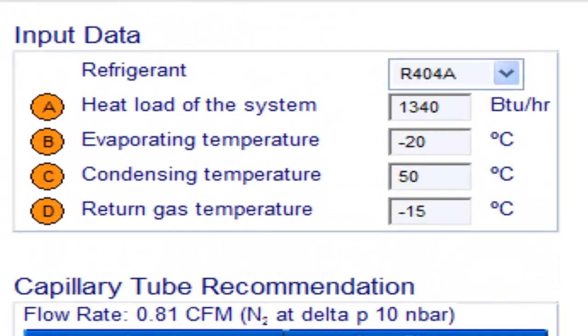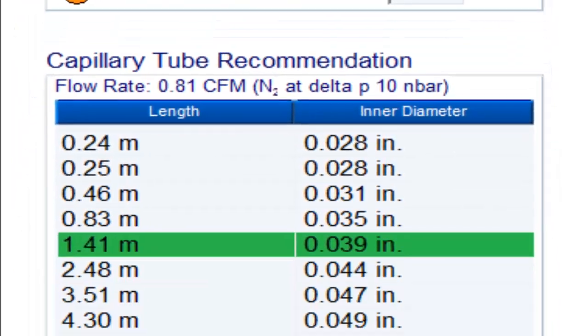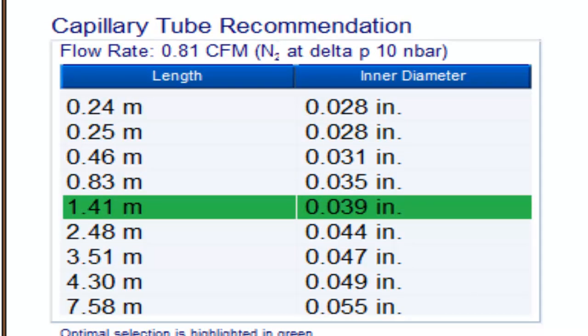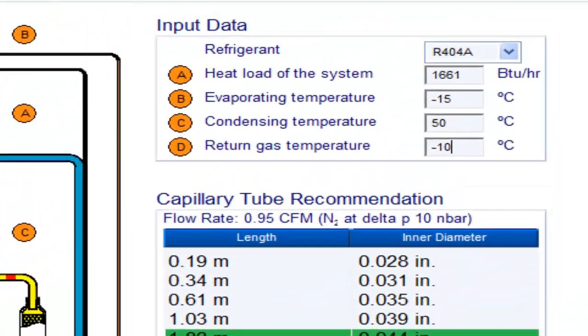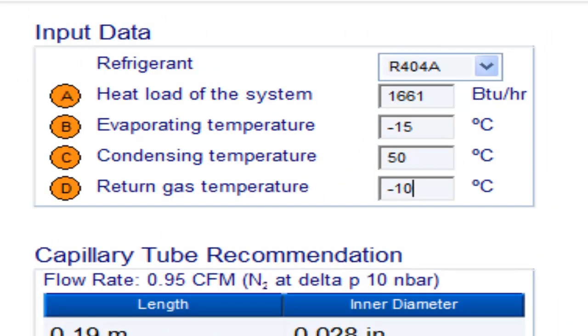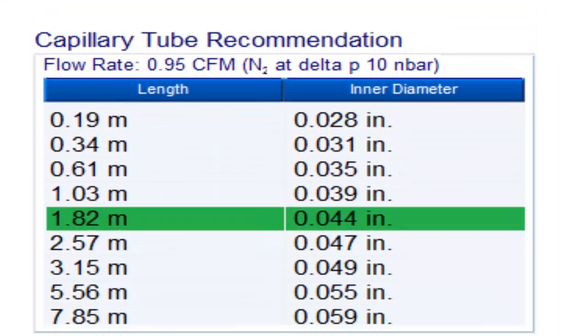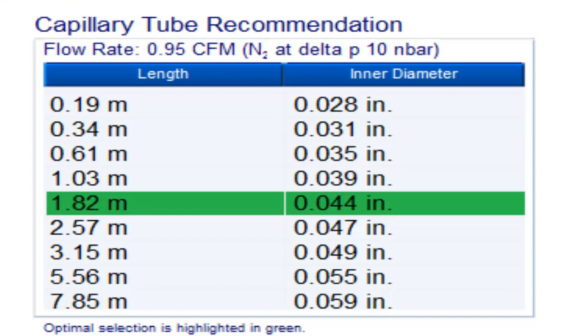For a quarter HP compressor with refrigerant gas R404A and an evaporation temperature of -20 degrees Celsius, the following measurements are available. For a quarter HP compressor with refrigerant gas R404A and an evaporation temperature of -15 degrees Celsius, the following measurements are available.